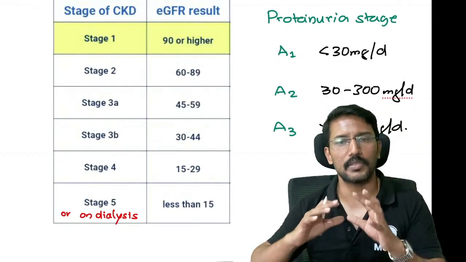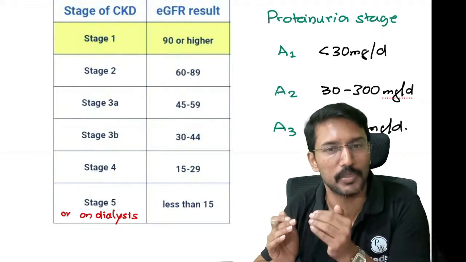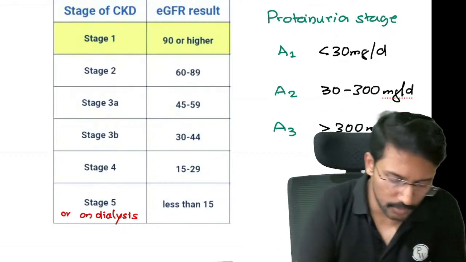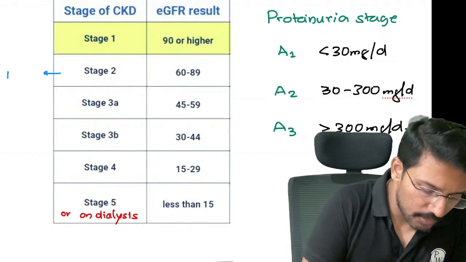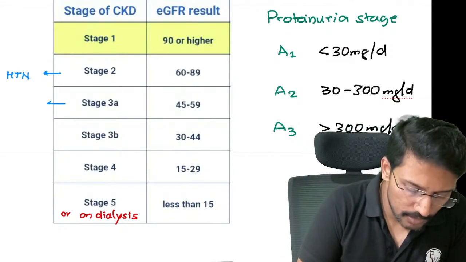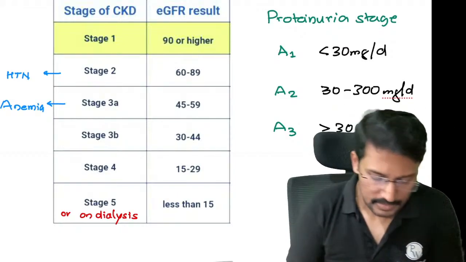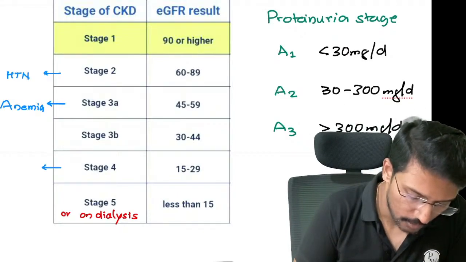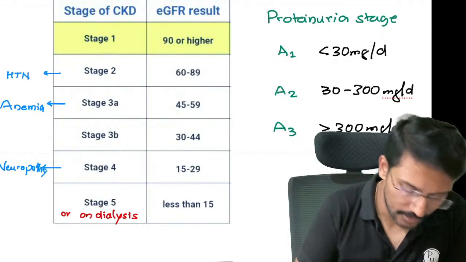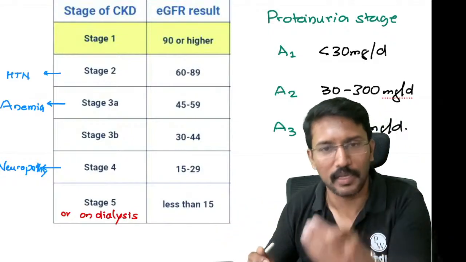Now why is this staging important? Staging will not only help us understand how much the patient's kidney is functioning, what is his GFR, it will also help us predict certain complications. For example, CKD induced hypertension becomes evident in stage 2. CKD causes anemia, that becomes evident in stage 3. CKD causes neuropathy, nerve dysfunction, that becomes evident in stage 4. So we can not only understand how much the kidneys are functioning, we can anticipate that in this stage these complications can become evident.